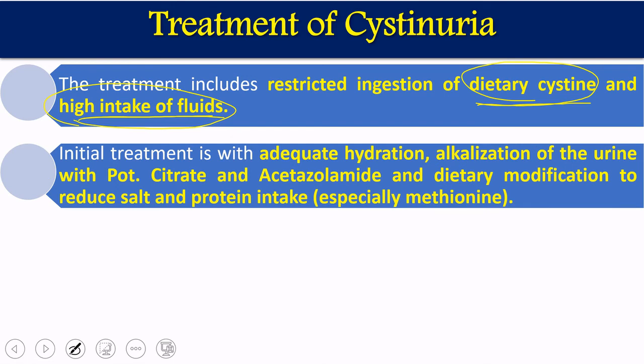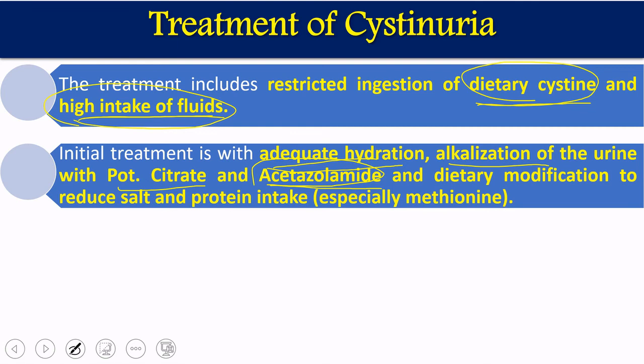Other treatments are adequate hydration, which I already told you about, and urine can be alkalized. Urine can be alkalized by giving potassium citrate or acetazolamide. These two are the components which normally make urine alkaline. Once the urine is alkaline, the cystine salt will not form, and cystine crystals will not form.